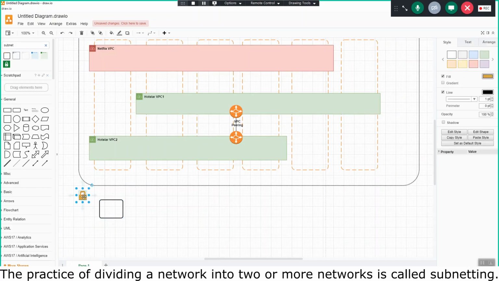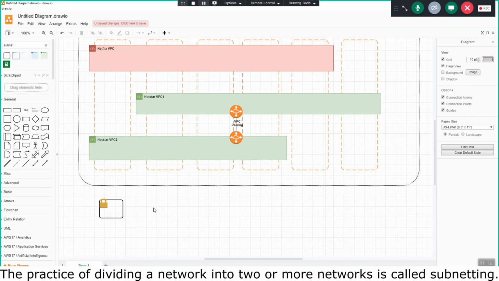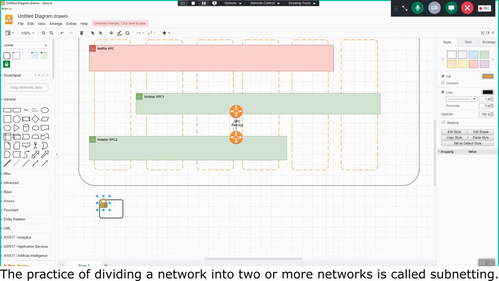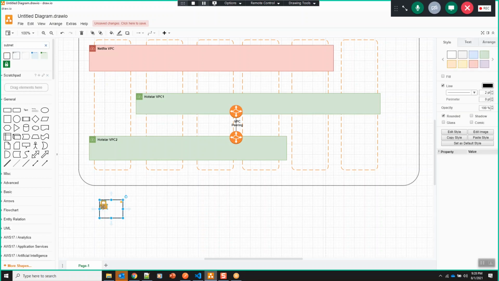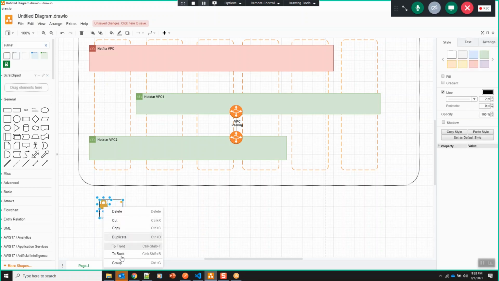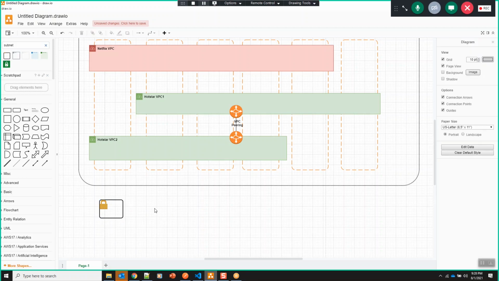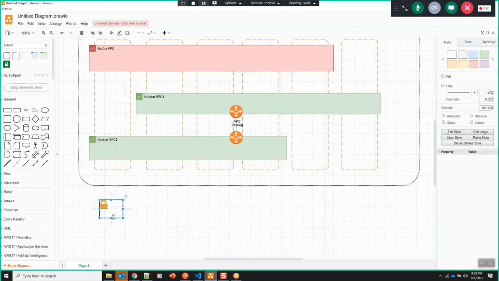If there is no virtual private cloud, how do the resources connect? But we have VPC, right? We can't create resources without any VPC. You may be asking how we created one EC2 instance, right? By default, if you don't choose any VPC, it would be created in the default VPC. There will always be a VPC.